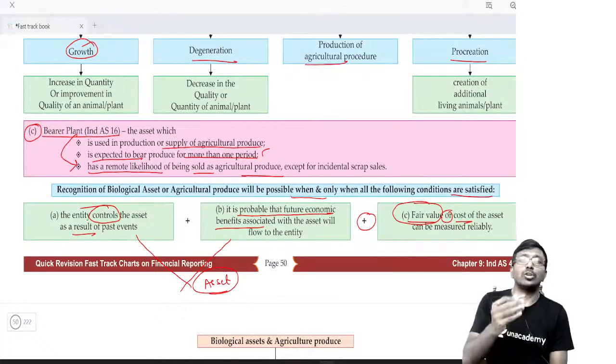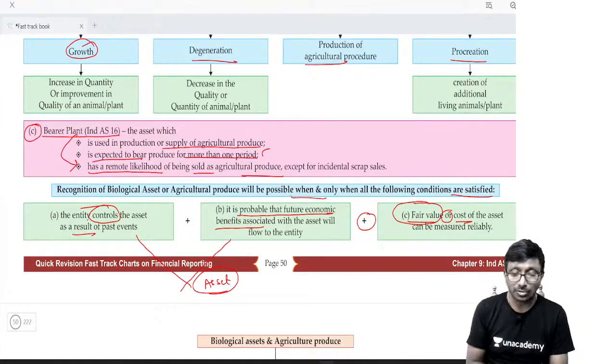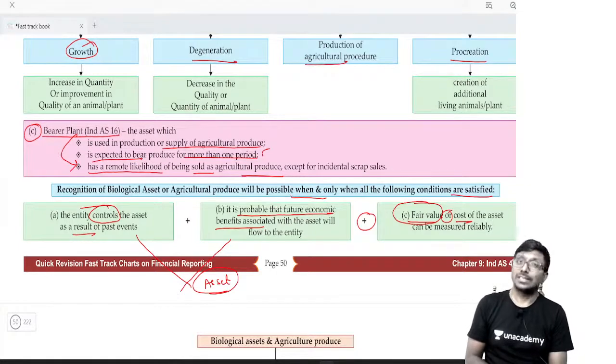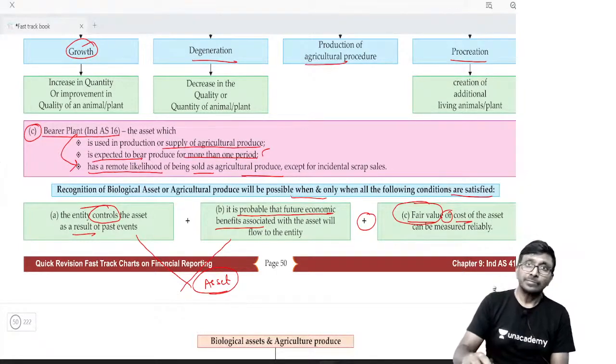Because we are going to measure at fair market value minus selling cost, initially and subsequently. We are going to measure it at fair market value minus selling costs. That is the reason. I hope you understood.